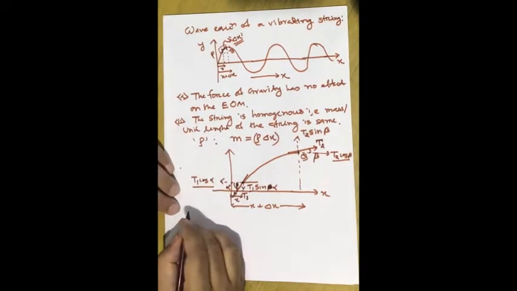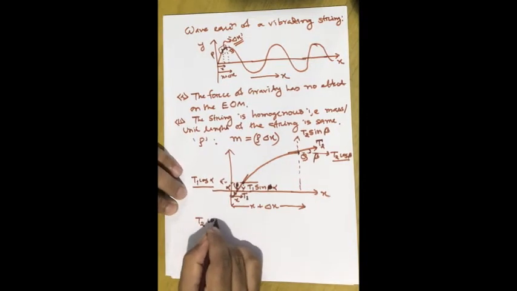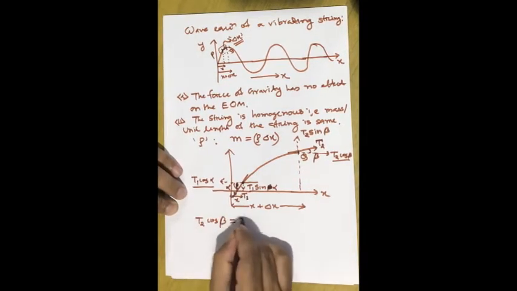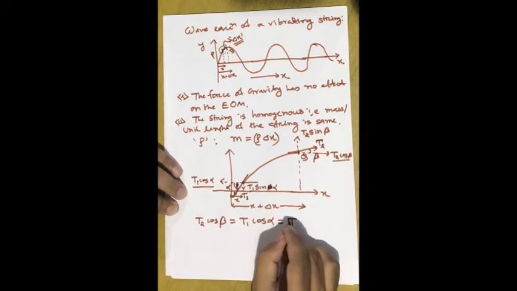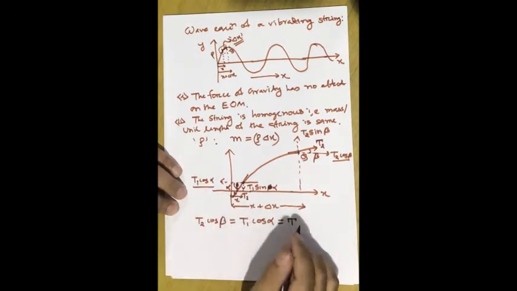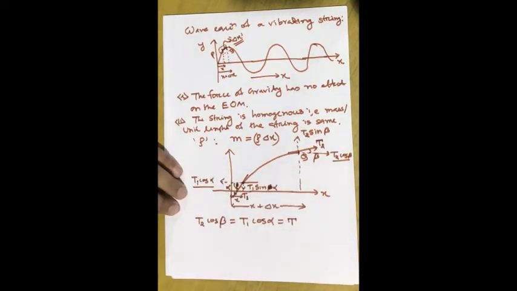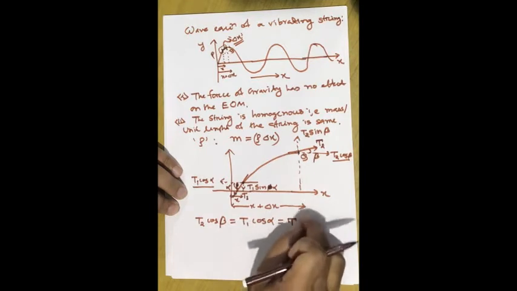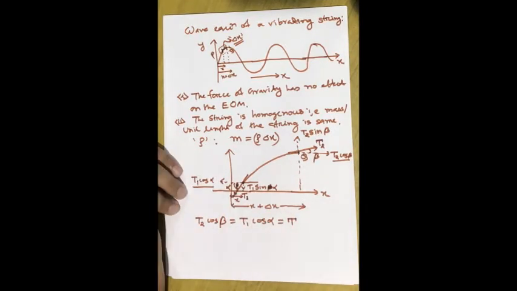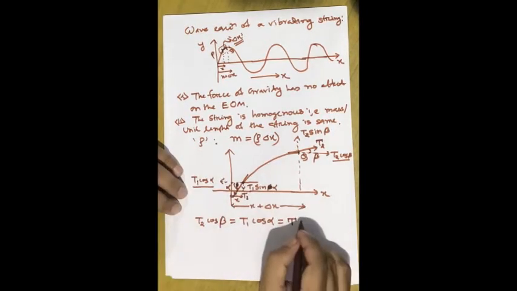Okay, so from here we can write T2 cos beta is equal to T1 cos alpha. Say this is equal to T, where T is nothing but the tension on the whole string. So T2 cos beta is equal to T1 cos alpha is equal to say T. So this is say equation 1.